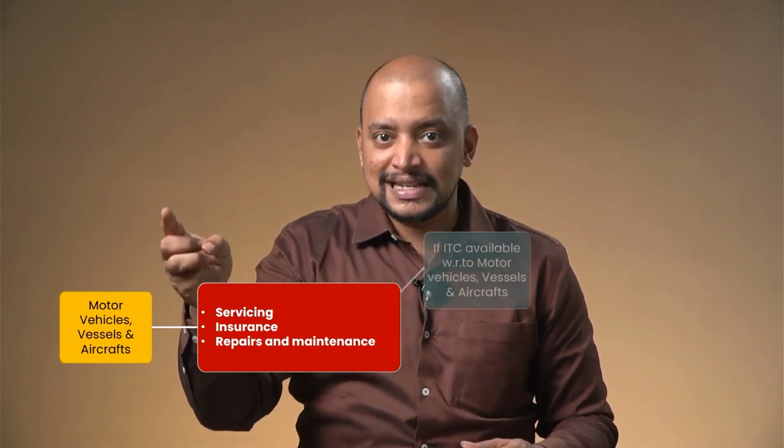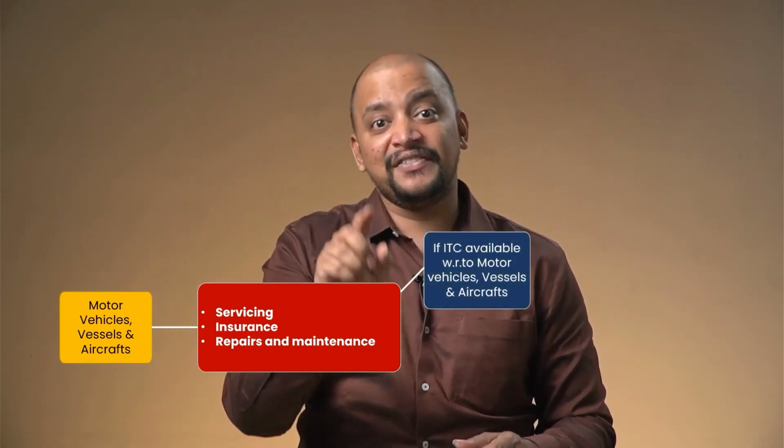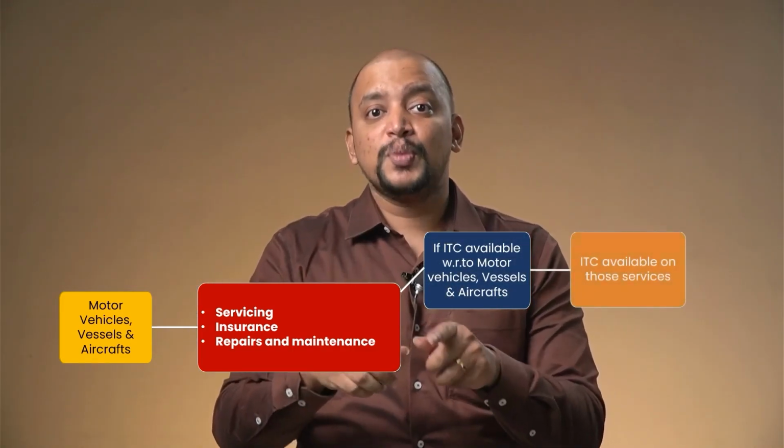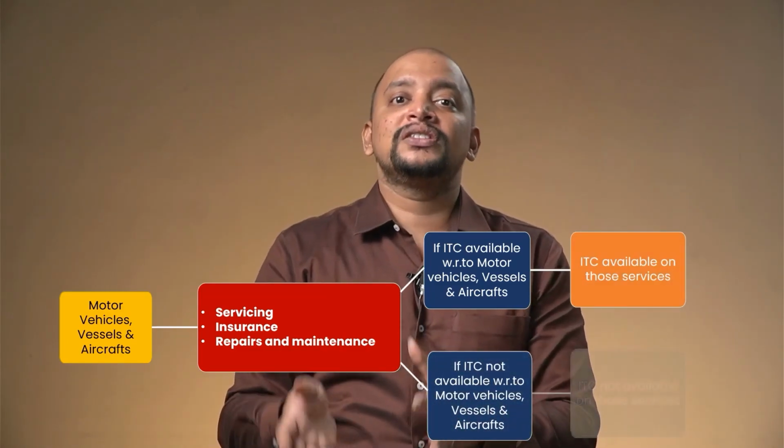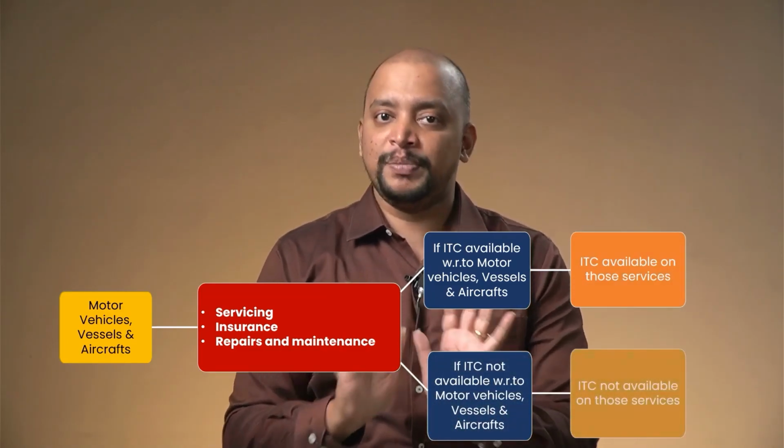Now there are 3 services in relation to these motor vehicles on which ITC is available if the motor vehicle is eligible for ITC. Service number 1, general insurance. Service number 2, authorized service station services. Number 3, repair and maintenance service. These 3 services in relation to motor vehicle are available for ITC if the motor vehicle is eligible for ITC. If the motor vehicle is block credit, on these 3 services also ITC cannot be availed.